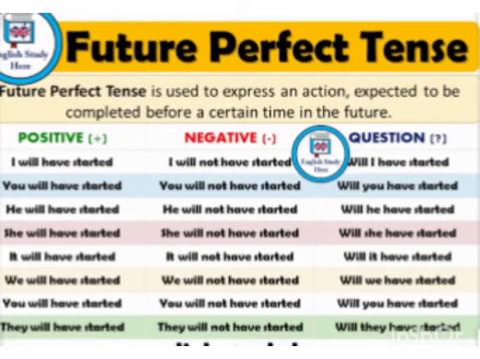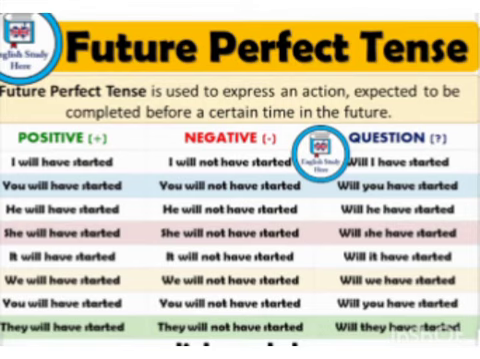Yes. Here is the definition for you. Future perfect tense is used to express an action expected to be completed before a certain time in the future. So the action will be completed within a certain time in the future. Okay, let's proceed with the positive, negative and question type sentences.